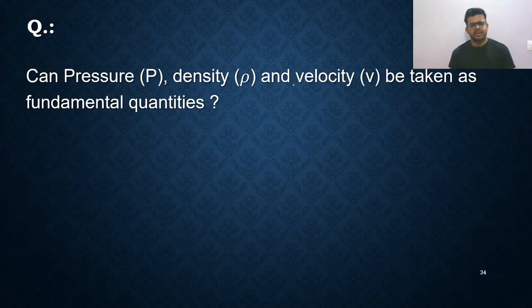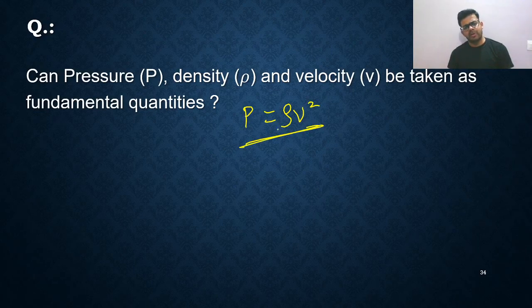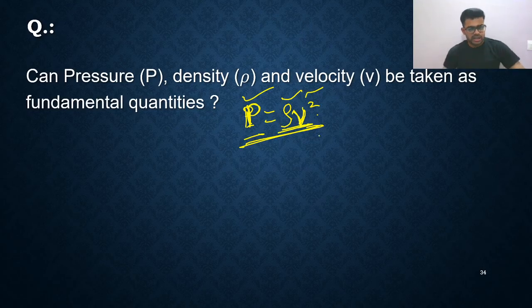So we know one thing: P is equal to rho V square. Such a formula we have learned in sound waves, right? So P is equal to rho V square. It means that, because P is directly equal to rho V square, it cannot be treated as fundamental quantities.